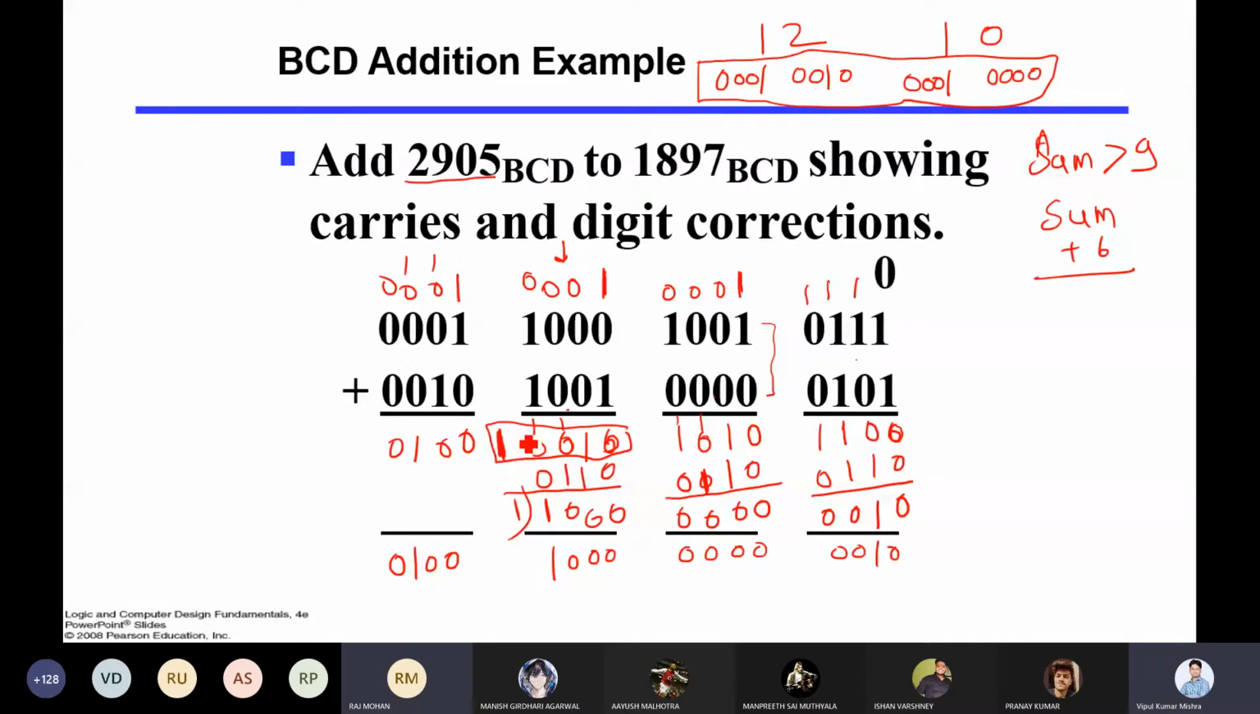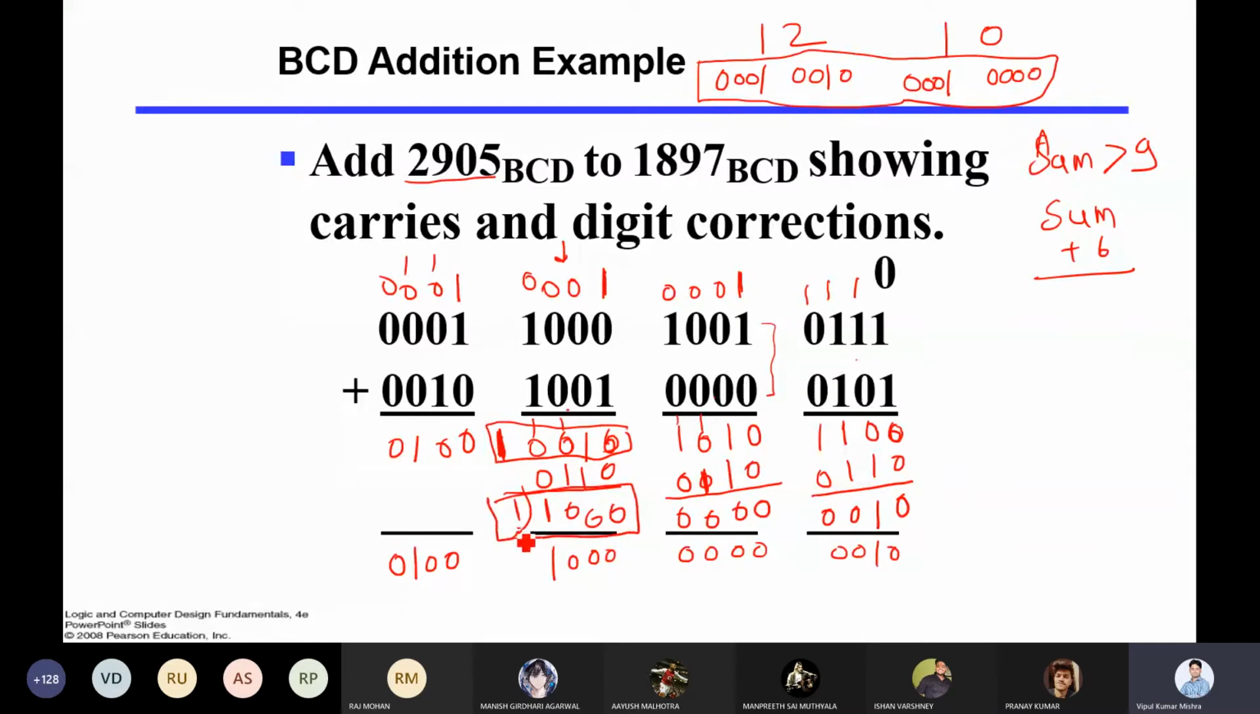Yes, sir, I understand. So once we have an extra number, it is coming because it is 8 plus 9. So that's why you will get an extra number that will be part of this summation. So this entire summation is more than 9. That's why you have to add 6 here. Once you add 6, whatever final number comes, you will take this out.